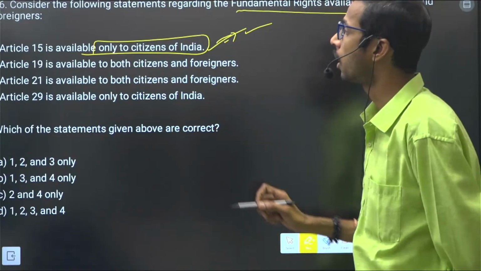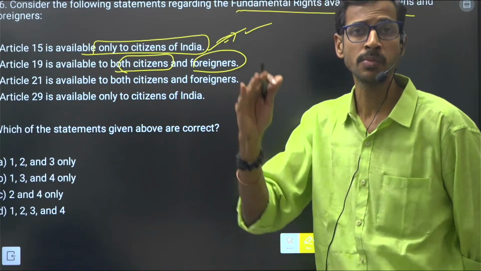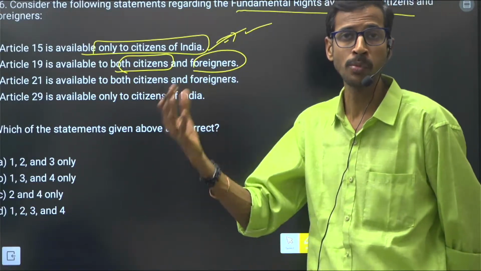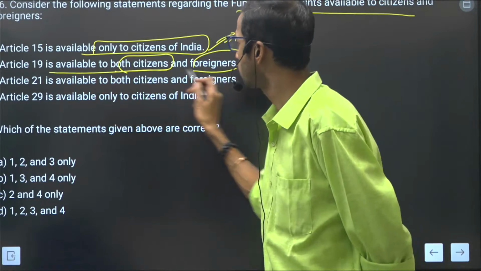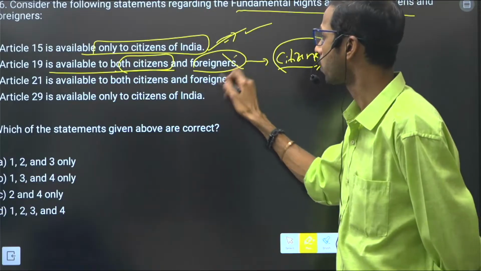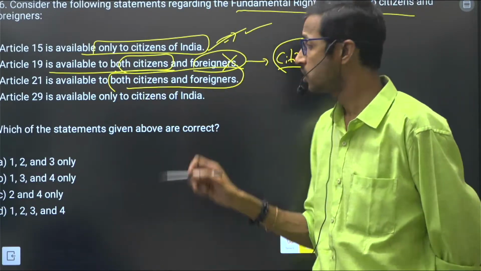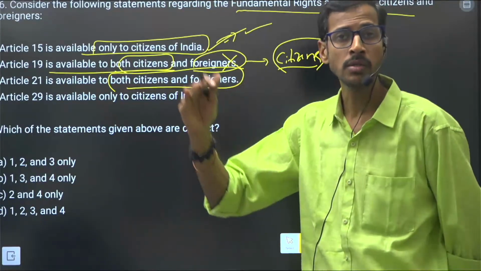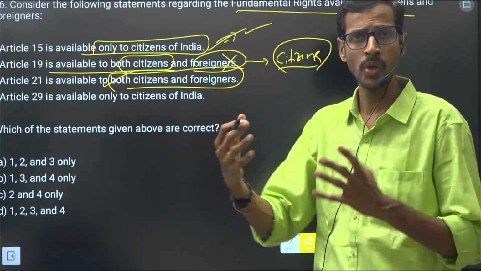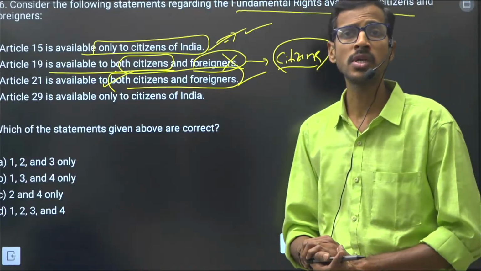Right? This is correct. Article 19 is available to both citizens and foreigners. Is it correct? Article 19 is especially related to freedom rights, right? So freedom of speech and expression, freedom of movement, etc. are there. This is only related to citizens, not foreigners. So this is wrong. Article 21 is available to both citizens and foreigners. Is it correct? Yes. Article 21 is right to life and personal liberty, right? So wherever you go, you will have the right to life. So simply we can say they are available to both citizens and foreigners.